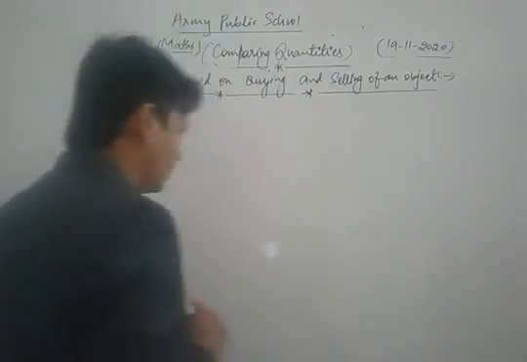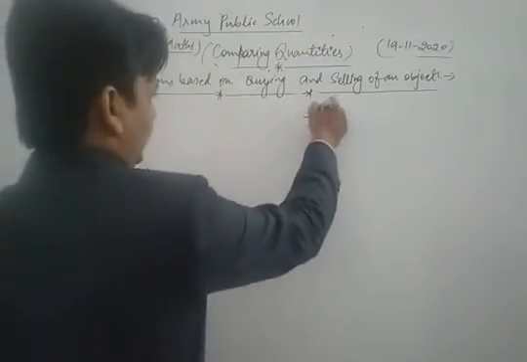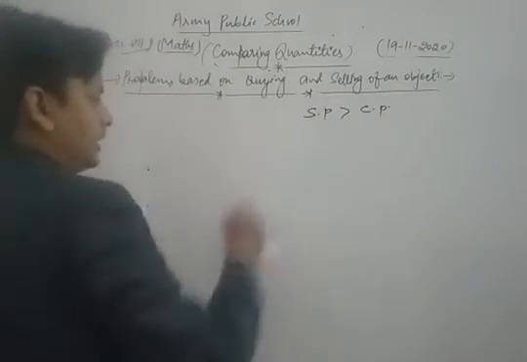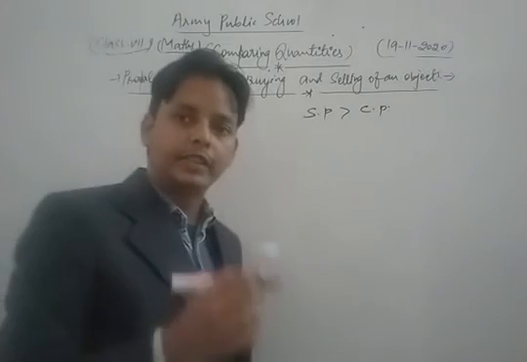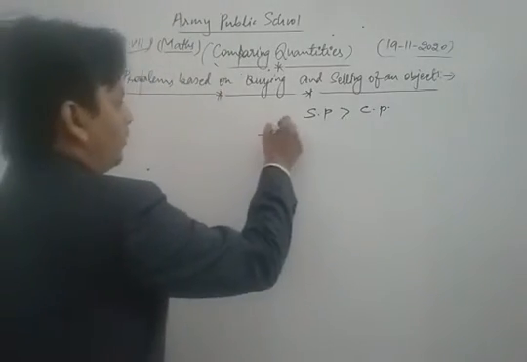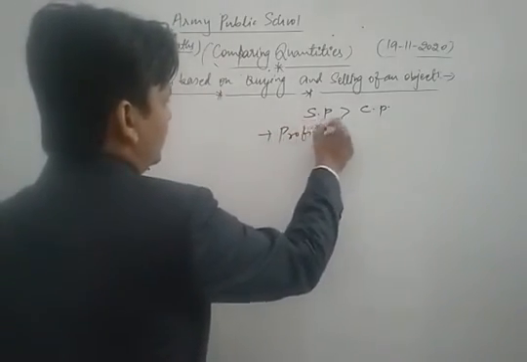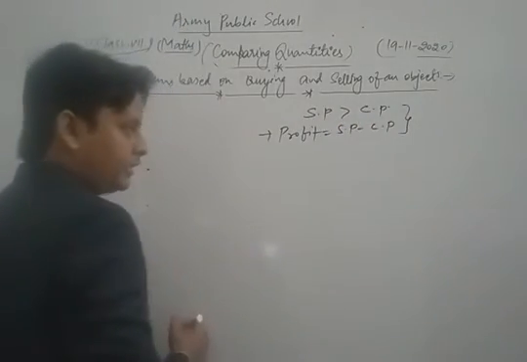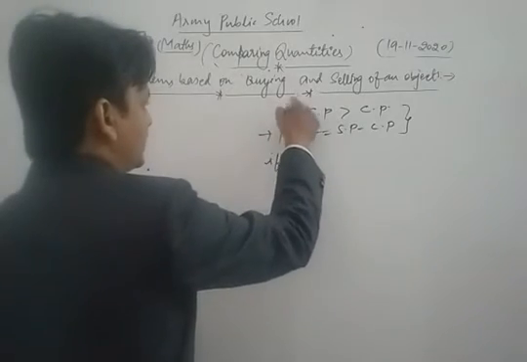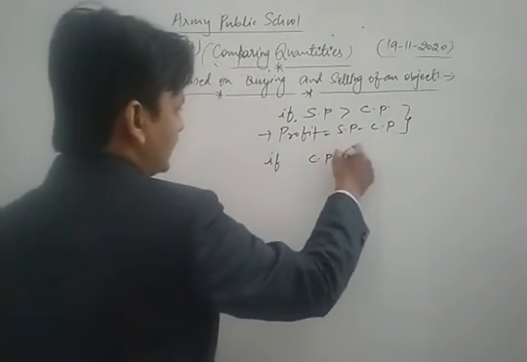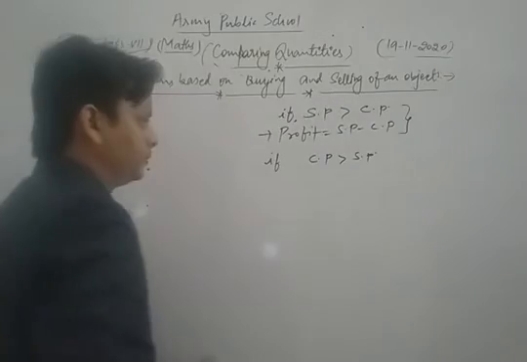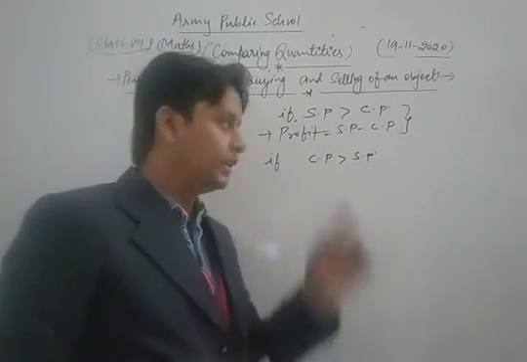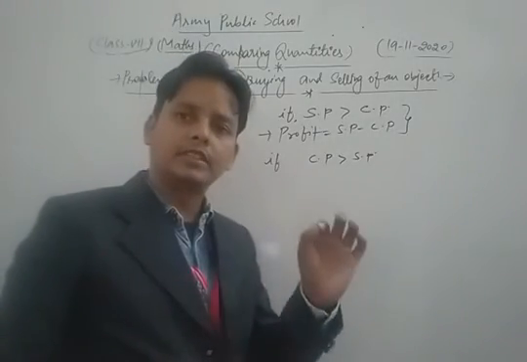There are two important conditions. If selling price is greater than cost price, in that condition we get a profit. So the general formula for profit is selling price minus cost price. This is the first condition. If cost price is greater than selling price, then in that condition we always get a loss.